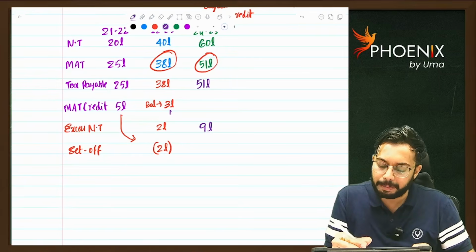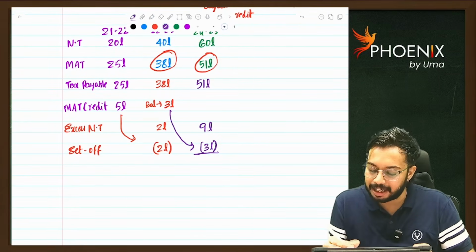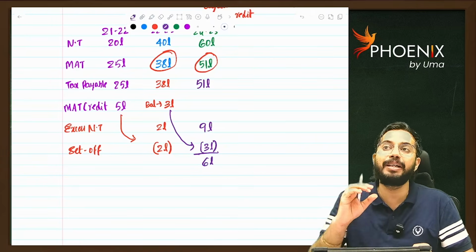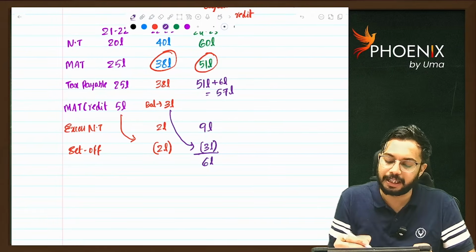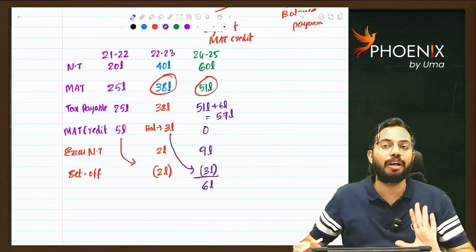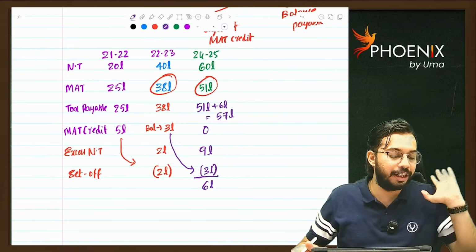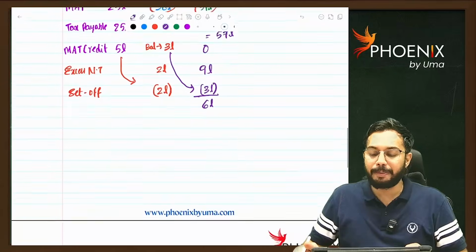Out of 9 lakh rupees, how much can you set off? MAT credit available is only 3 lakhs. After setting off, how much normal tax is still payable? 6 lakh rupees. So total tax payable is 57 lakh rupees. MAT credit available is 0. I hope with this example you got a clear understanding. Did you understand till here? Now, I will proceed further.